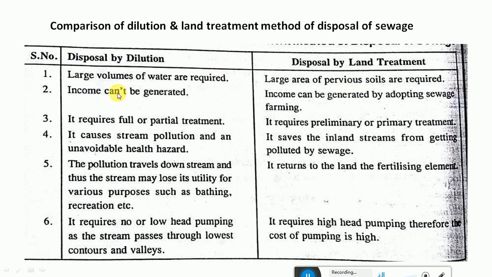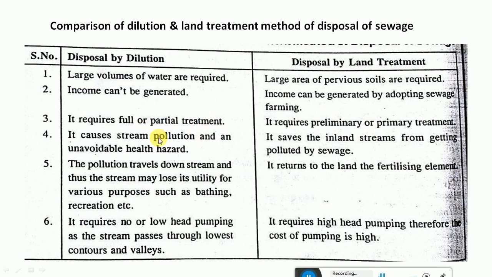Here the income can't be generated if you just simply dilute by dilution method. Here the income can be generated by adopting sewage farming. Instead of simply discharging the wastewater, we can use it for farming purposes. It requires full or partial treatment. It requires preliminary or primary treatment, because if you simply discharge the raw sewage, it will have a burden of treating the receiving water body, and it will entirely pollute the receiving stream or a lake. And that's why it requires full treatment.